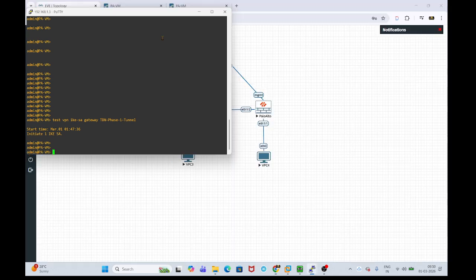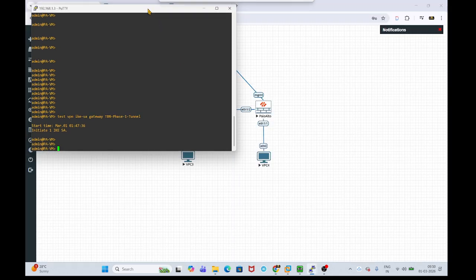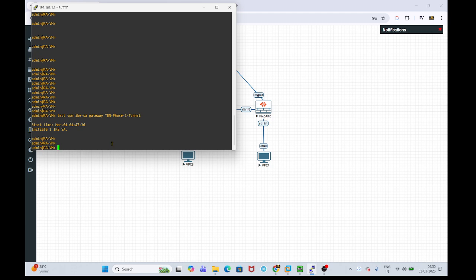I need to test the reachability between my firewalls. In order to check the reachability, you need to use the command ping source and your source IP.